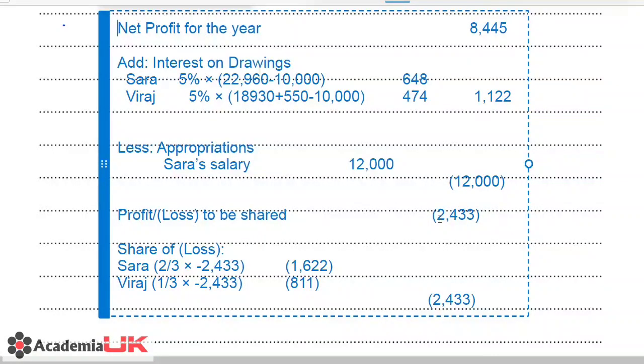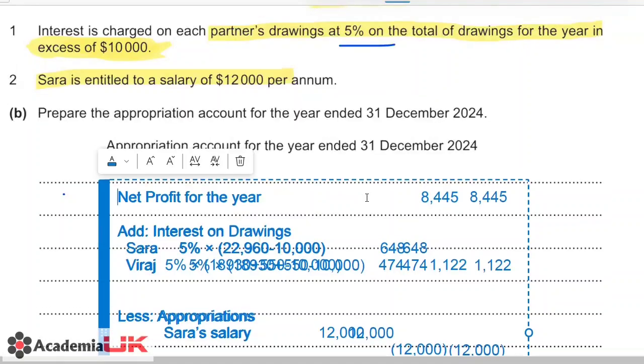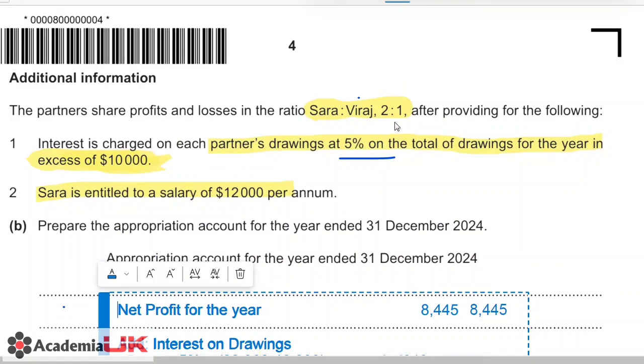Now this shows that there will be a share of loss among the partners, according to the ratio of 2/3 and 1/3. So we will be getting the value of 1622 for Sarah and 811 for Viraj. So these are the share of losses that will go in their current account. So 2433 loss is to be shared among the partners, and we are doing this according to the ratio that was given to us, that was 2/3 and 1/3.